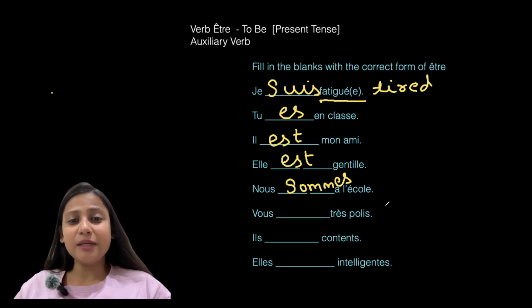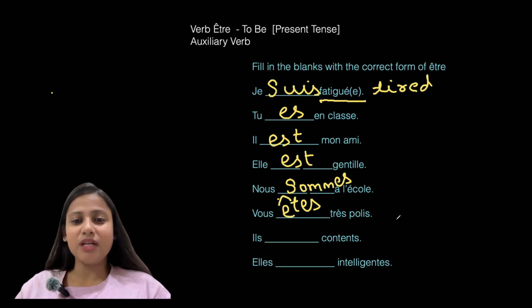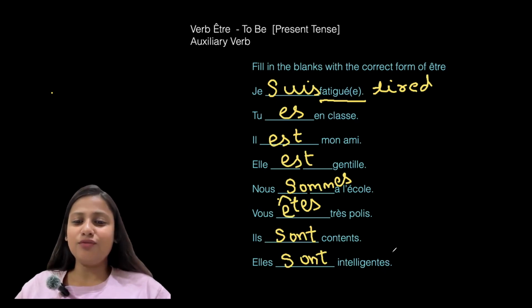Vous blank très poli. What do you write with vous? Yes, accent aigu. Vous êtes très poli. You are very polite. Poli, polite. Ils blank content. We write sont with ils. Ils sont contents. Elles blank intelligentes. Elles sont intelligentes. They are kind for feminine group and they are happy for masculine group.